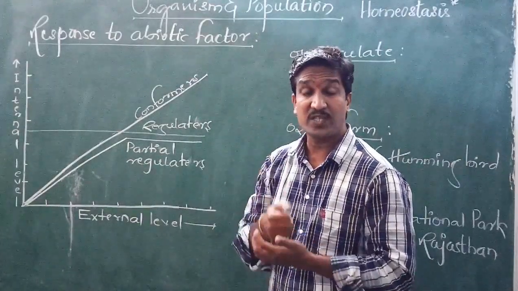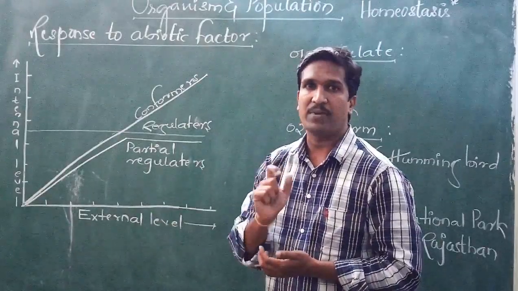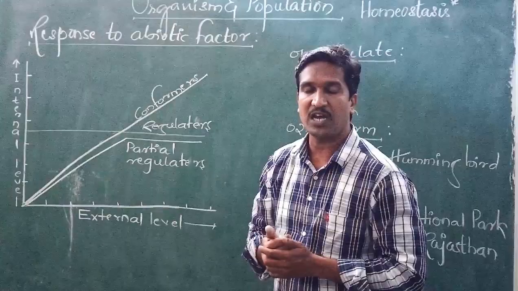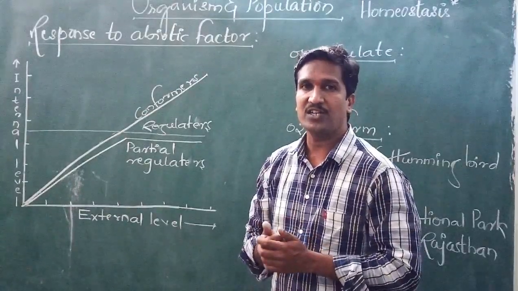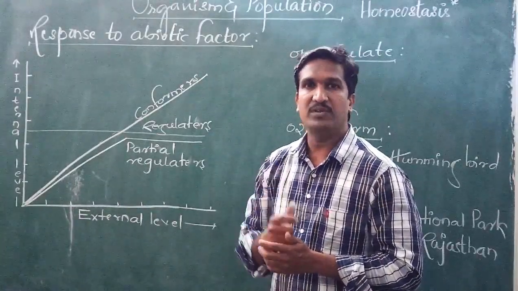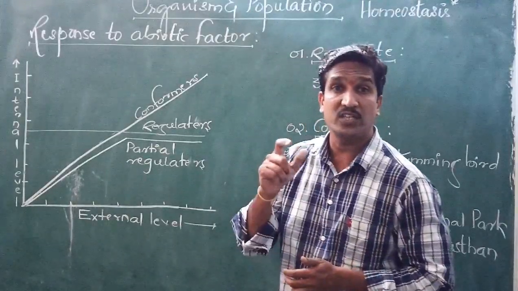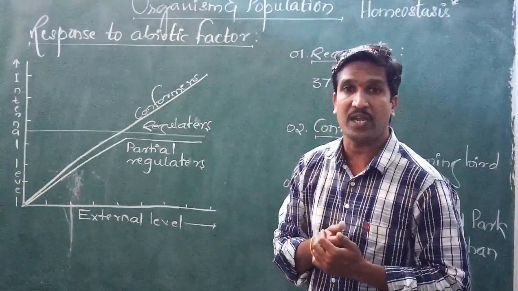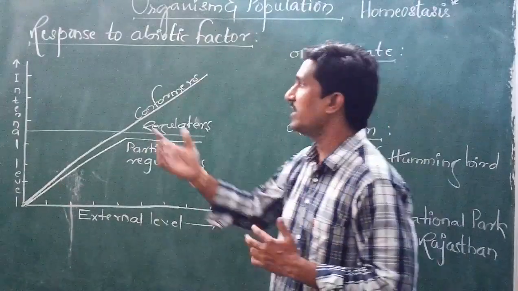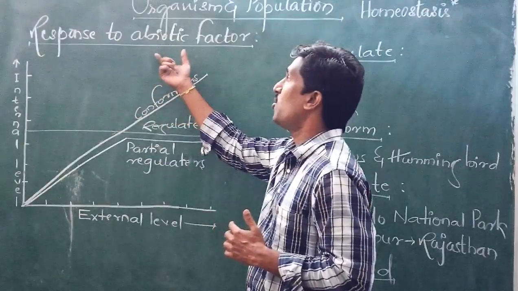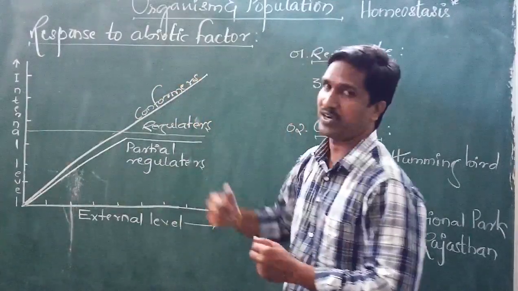So the question arises, how? Even a bird like the penguin is available in the Arctic region. Even though a bird cannot change its body temperature, it still survives. What makes it possible? That is why we consider it the response of an organism towards this abiotic factor.